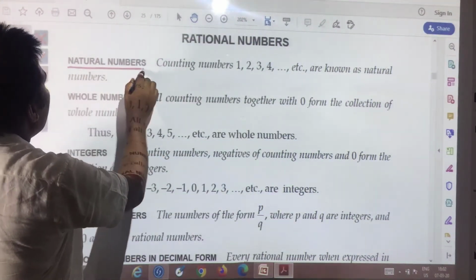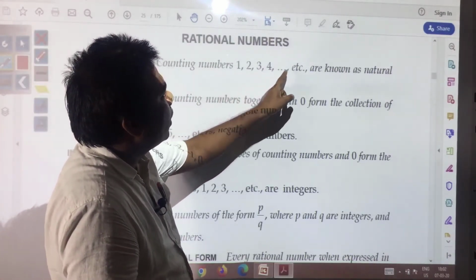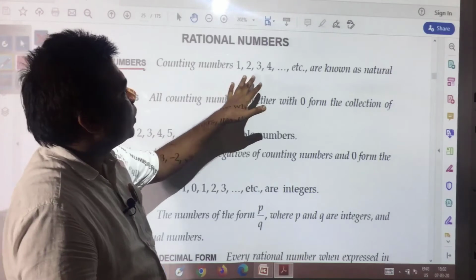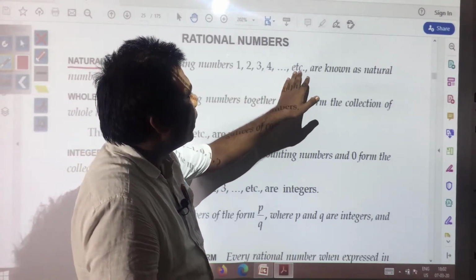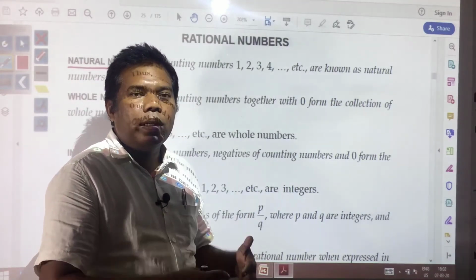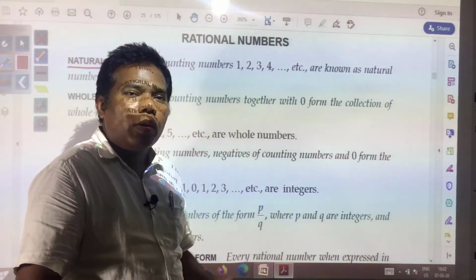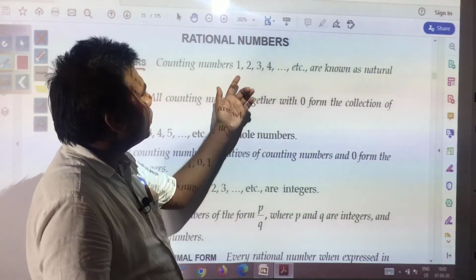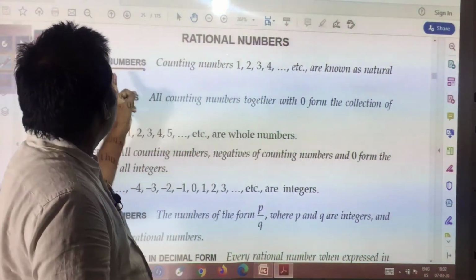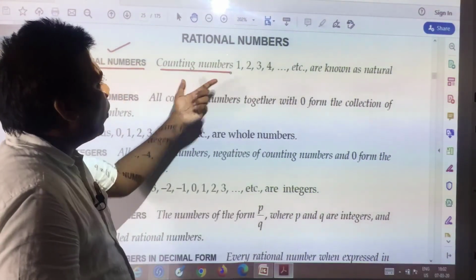First you have natural numbers. As you know, counting numbers 1, 2, 3, 4 up to infinity are known as natural numbers. It has been written: counting numbers 1, 2, 3, 4 and so on are known as natural numbers. From the very starting, I think from class 1, we have been learning counting numbers, and even before, in pre-primary classes, we have studied counting numbers 1, 2, 3, 4 up to infinity. These all numbers are called natural numbers. So the other name of natural numbers may be counting numbers also.